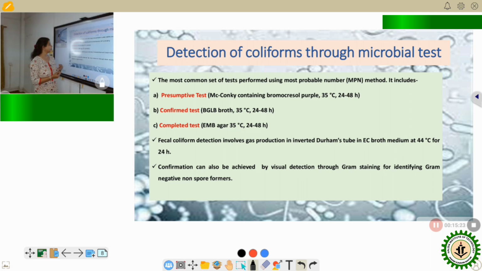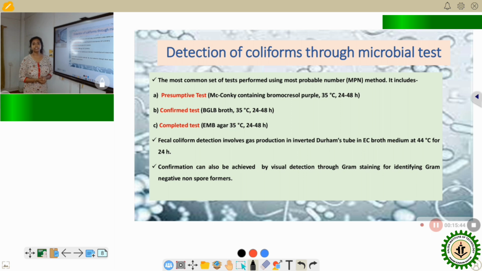And lastly, we will have the completed test. The completed test can be done in a special type of agar media, EMB agar or eosin methylene blue agar, which gives distinctive greenish colonies of the coliform that is to be detected. We will discuss this test in the next slide in detail.